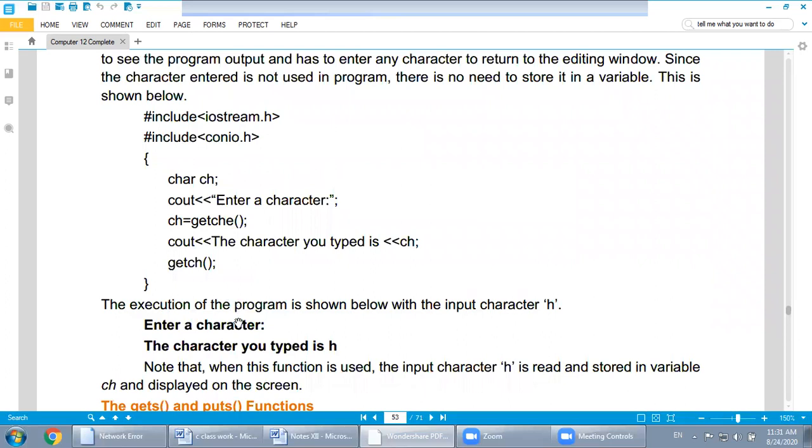Again, the message should be like this: enter a character. You press a character like H. H will be appeared on over here. The output is also wrong. They show H will be appeared here because we are using the getche function. But when the output is displayed, the character you typed is H. So over here it is also typed, and you can see the message as well.